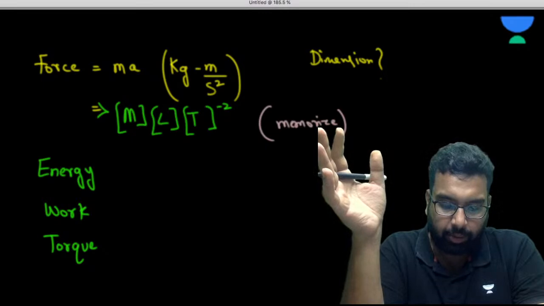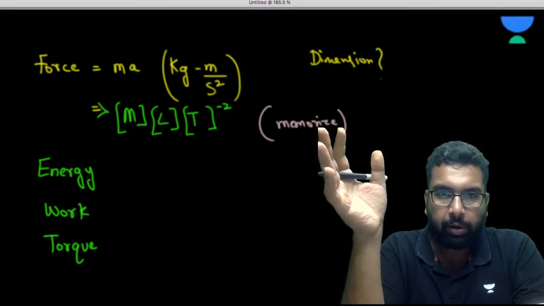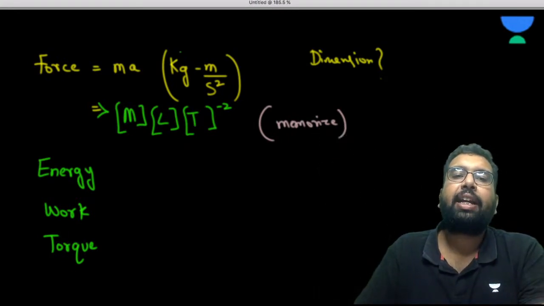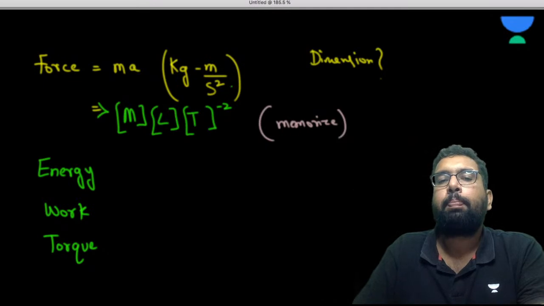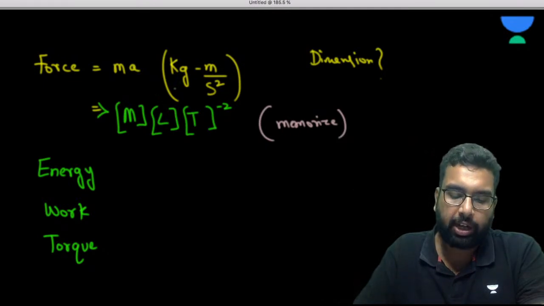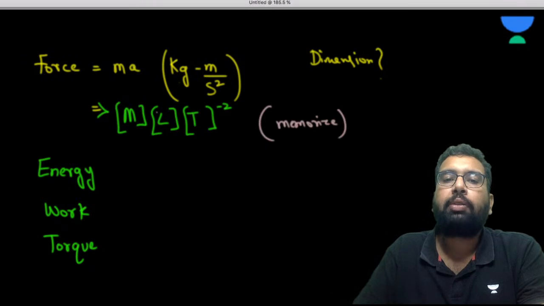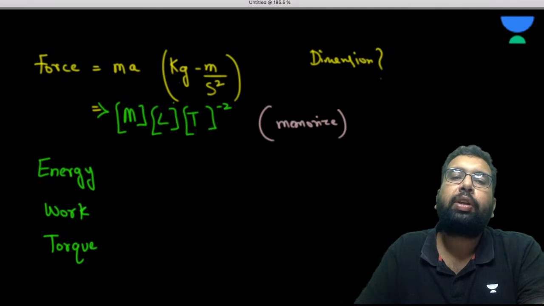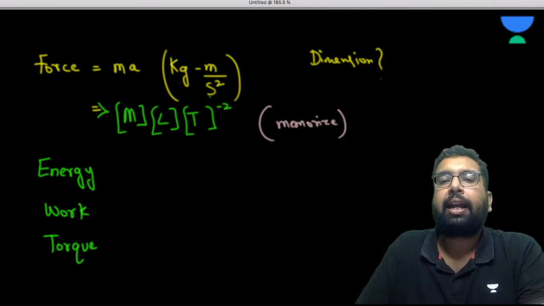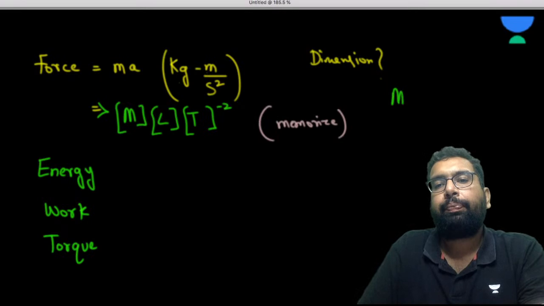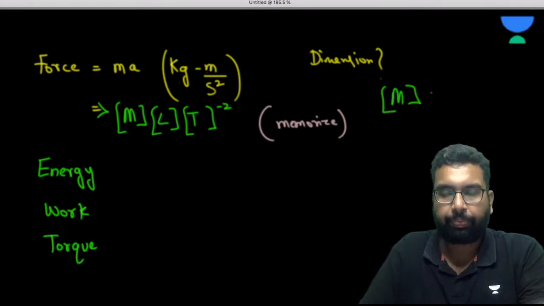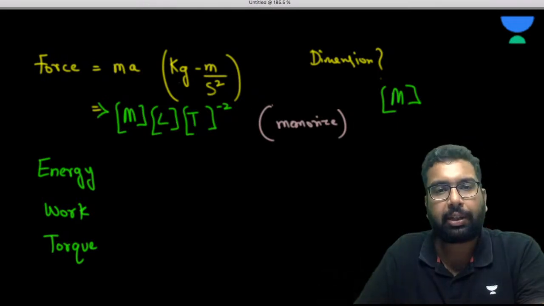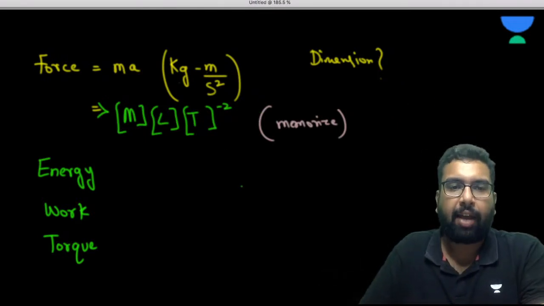Prakash, why not minus 2? See how we are doing it. We have kg meter per second square, right? Mass into acceleration. For kg, I am putting M, for mass. For meter, that is the length, we represent it as L. And second square gives T minus 2. So MLT minus 2. That is the same thing I have written here.